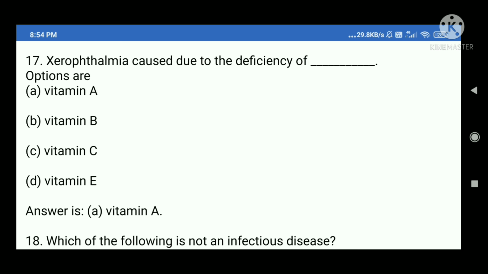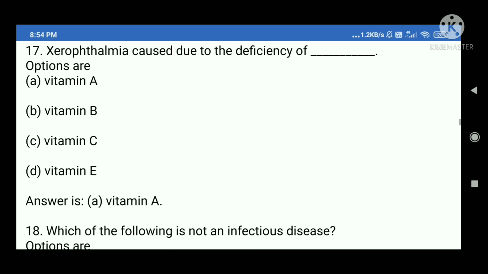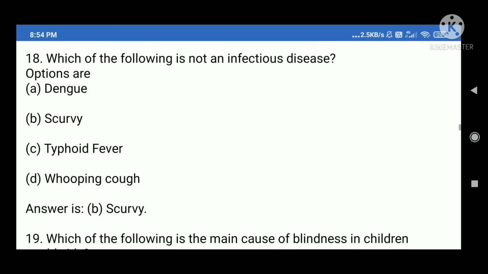17. Xerophthalmia is caused due to the deficiency of blank. Options are A. Vitamin A, B. Vitamin B, C. Vitamin C, D. Vitamin E. Answer is A. Vitamin A.